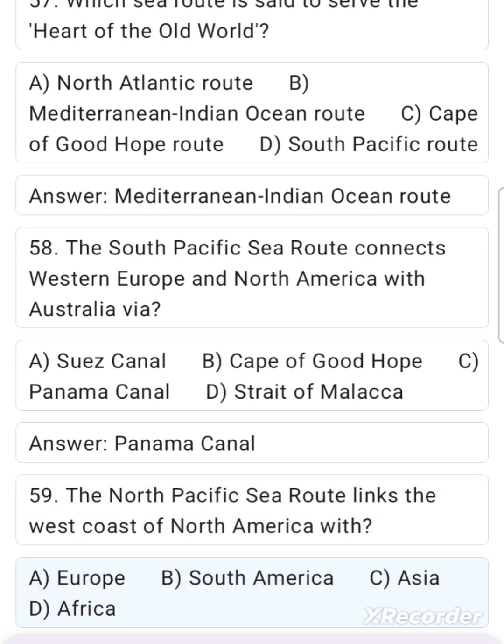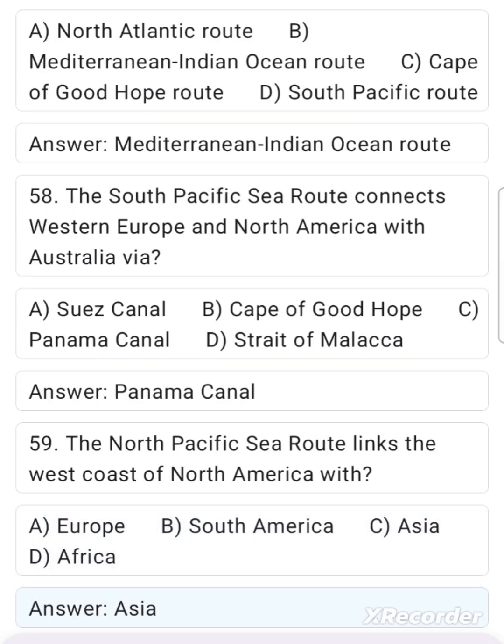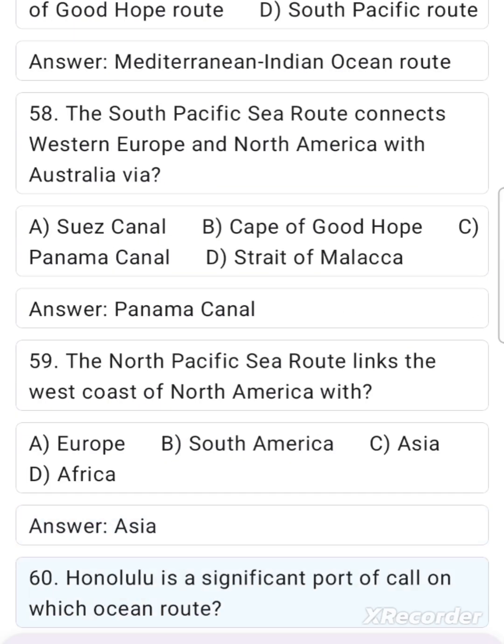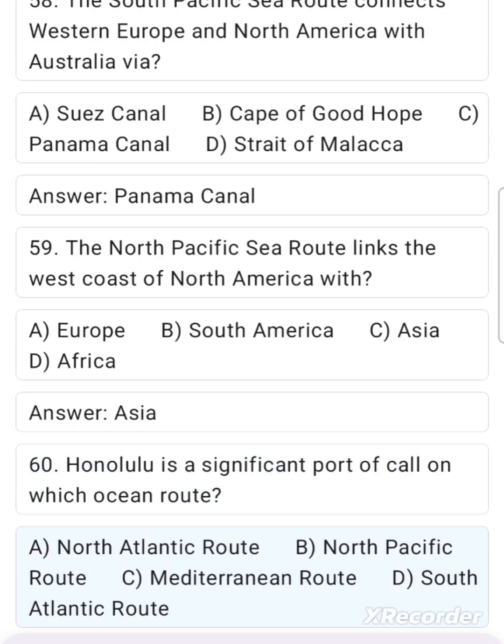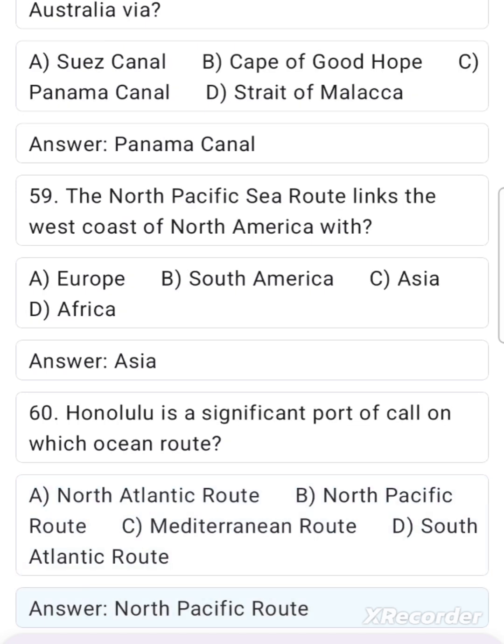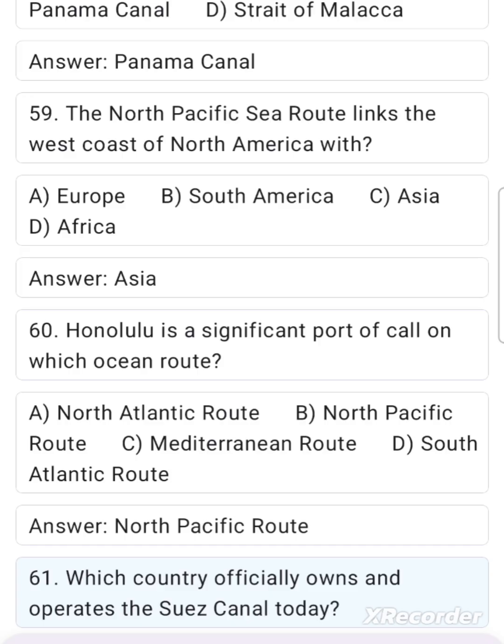59. The North Pacific Sea route links the west coast of North America with A. Europe. B. South America. C. Asia. D. Africa. Answer: Asia. 60. Honolulu is a significant port of call on which ocean route? A. North Atlantic route. B. North Pacific route. C. Mediterranean route. D. South Atlantic route. Answer: North Pacific route.